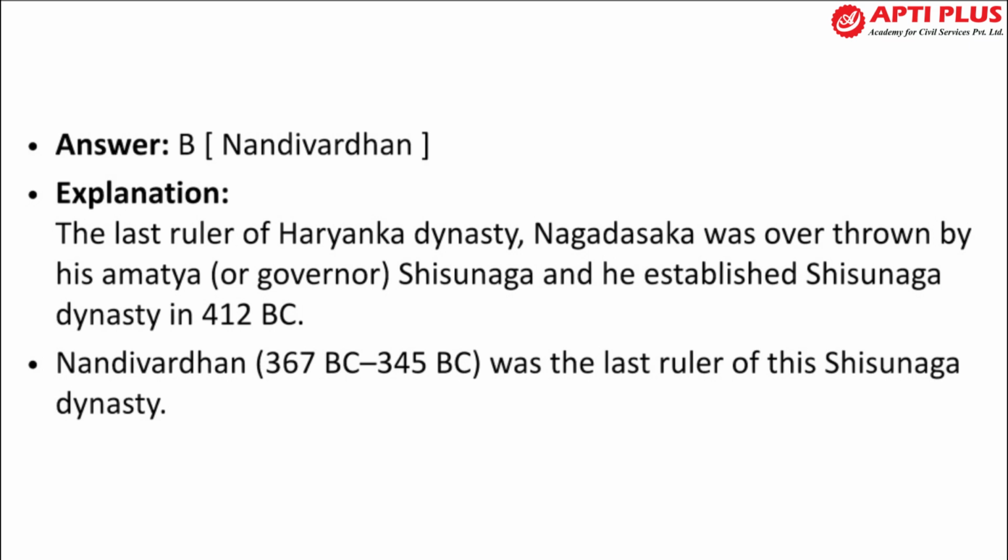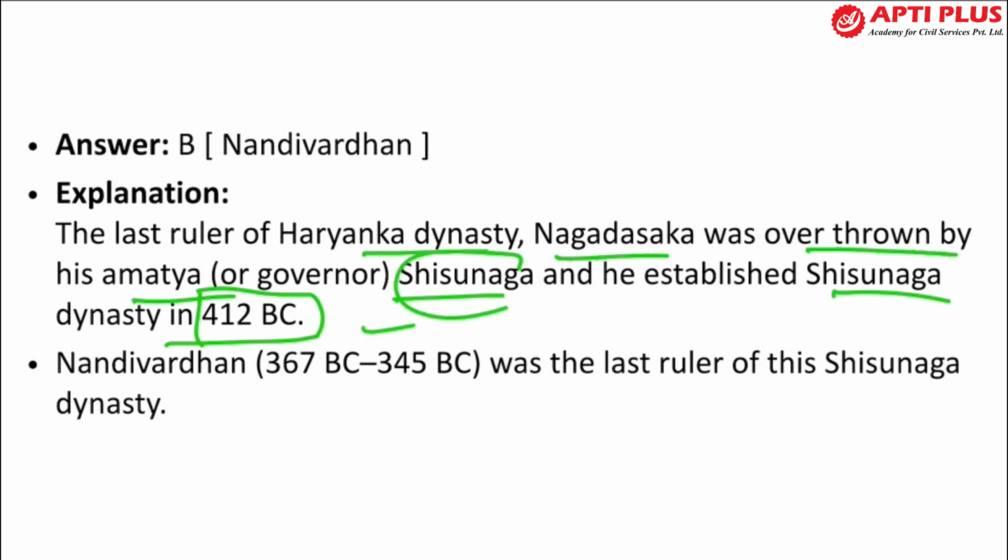The last ruler of the Haryanka dynasty, Nagadasaka, was overthrown by his Amatya, Sisunaga, who established the Sisunaga dynasty in 412. So the Sisunaga dynasty was established by Sisunaga after overthrowing Nagadasaka.